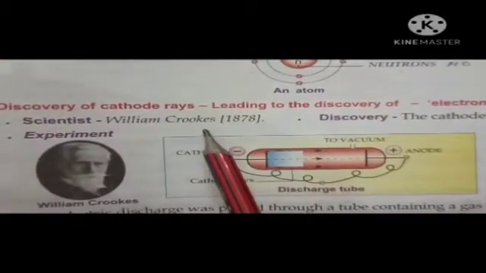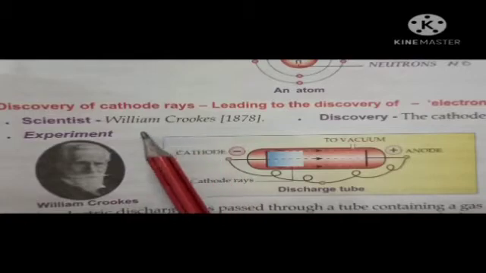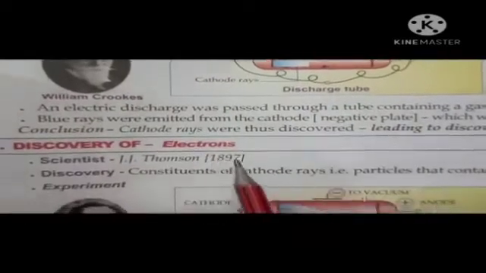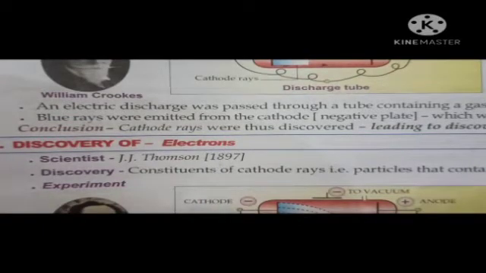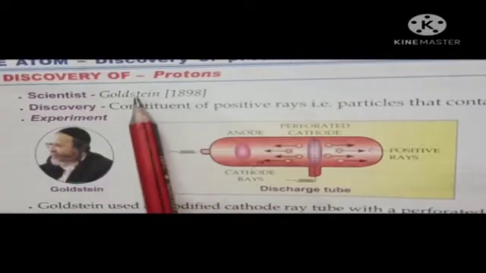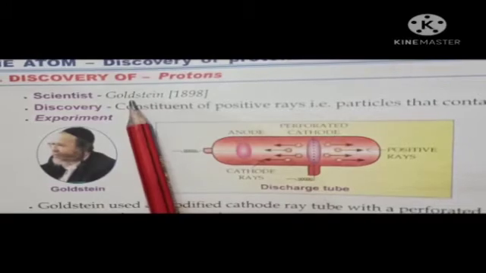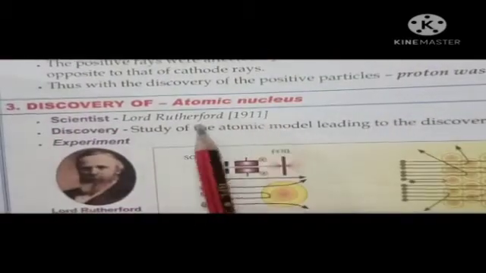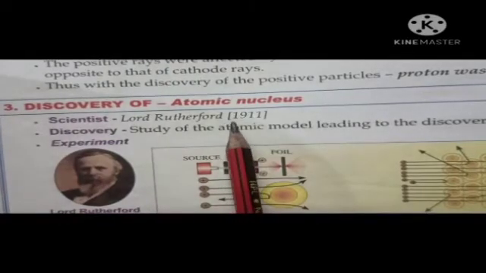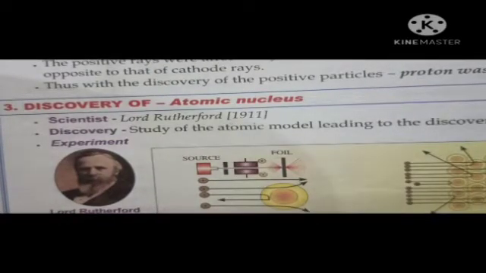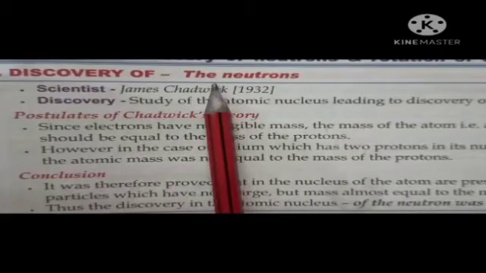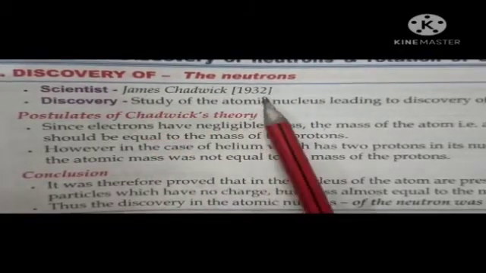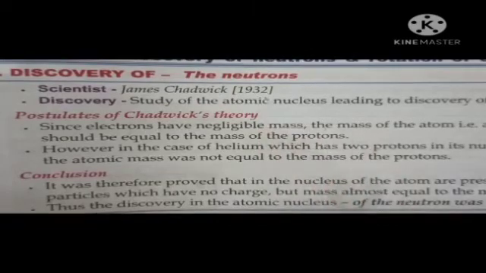First of all, the cathode rays were discovered by William Crookes, right? Then electrons were discovered by J.J. Thomson. Protons were discovered by Goldstein in 1898, and the atomic nucleus was discovered by Lord Rutherford in 1911. And neutrons were discovered by James Chadwick in 1932, right?